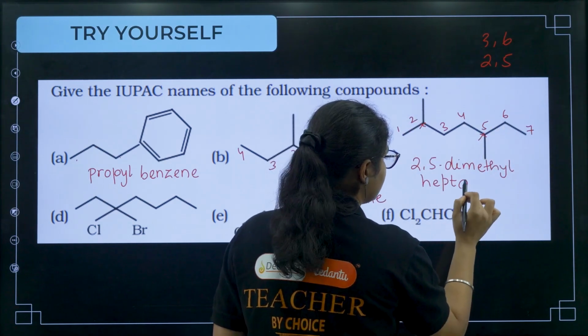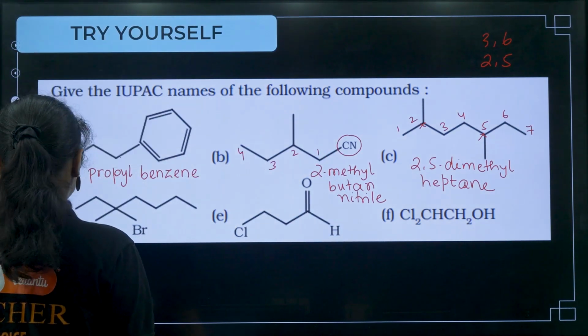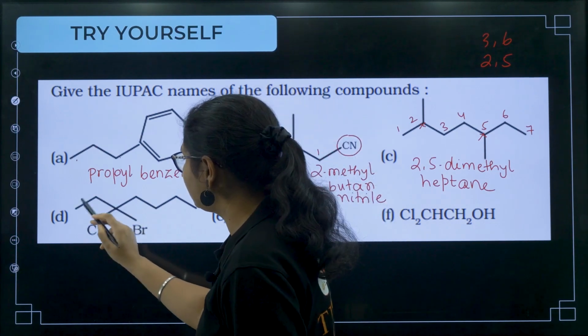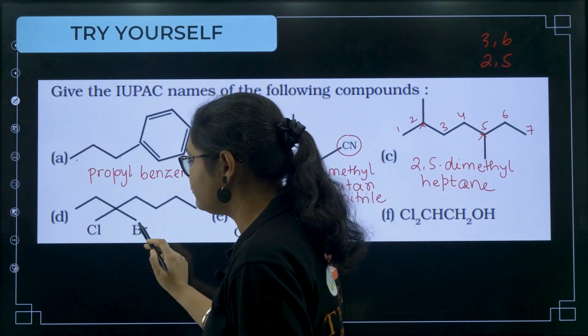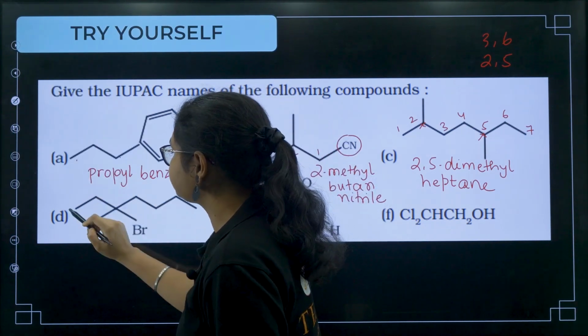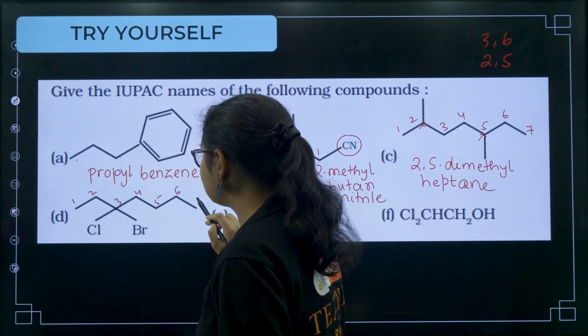This is a simple alkane, so heptane. Okay, next coming to the option, question number D. If you see, we have 1, 2, 3. On the 3rd carbon we have 2 substituents, 4, 5, 6, 7. So if I number it, 1, 2, 3, 4, 5, 6 and 7.